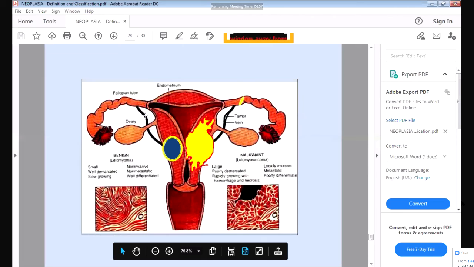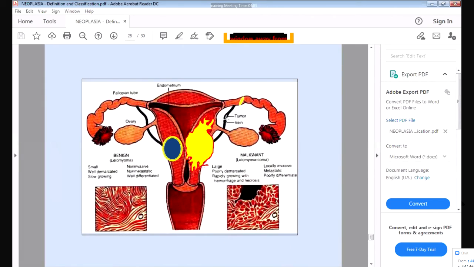This is a vein, it will not invade the blood vessel, and it will not go to the different organ. Whereas here you can see the tumor is invading the vein, and it will go into the blood to the different organs, liver and the lung, and that is called as a metastasis. Okay, so these are the important differences between the benign and the malignant tumors.